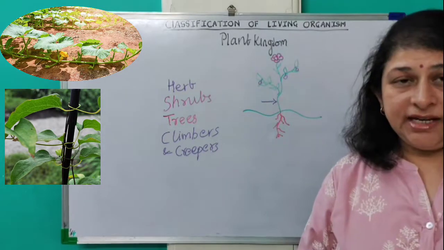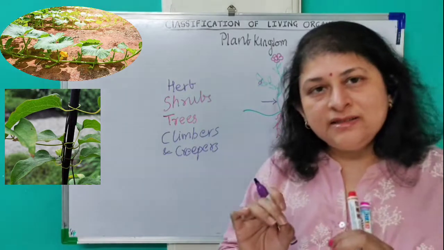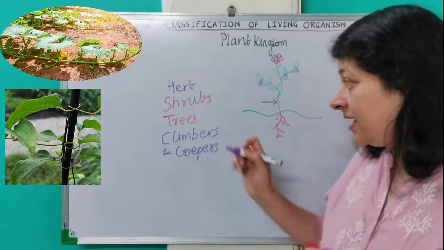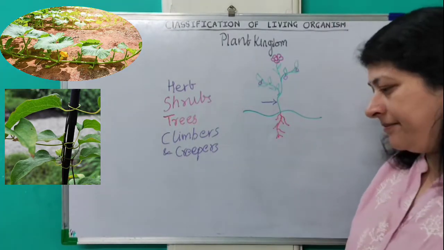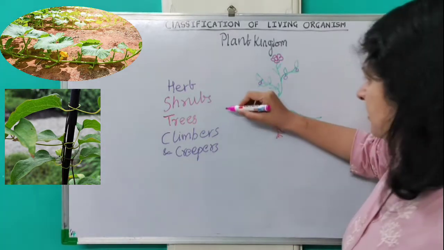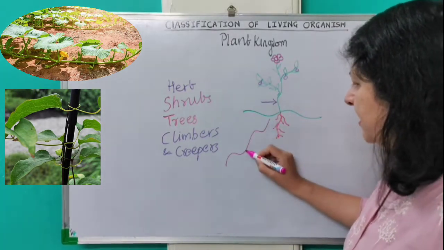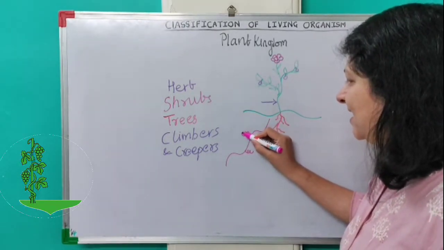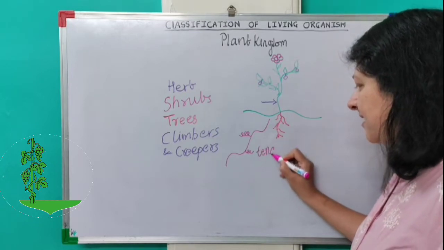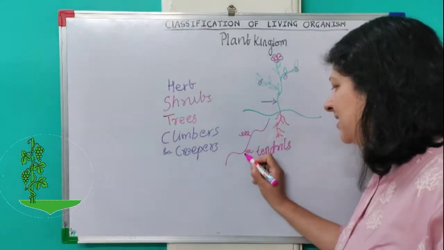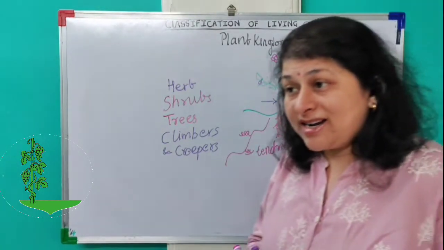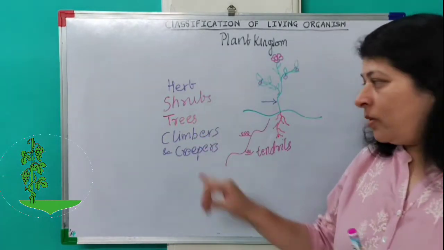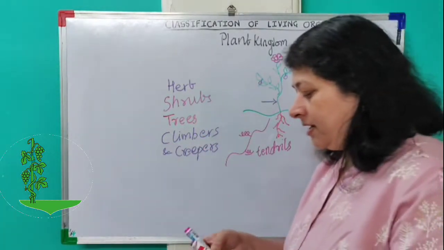Now these climbers and creepers have a weak, thin and tender stem. They have certain kinds of modifications in their stem. Like this is a stem, then they have small tendrils like this. These are called tendrils, and these tendrils help them climb by using certain support. So they are climbers. While creepers do not have tendrils.